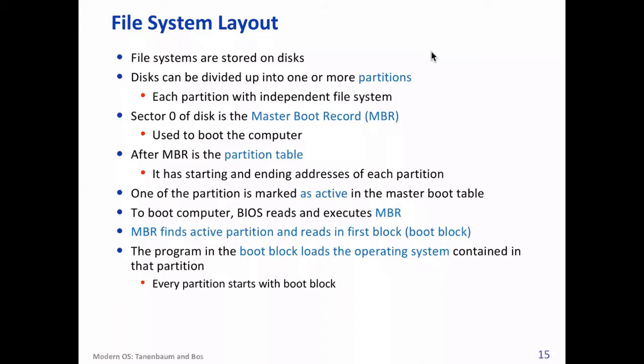The master boot record has certain information from which the system can find out which OS to boot. Suppose your machine has three operating systems: two versions of Linux, and then Windows. The master boot record of the hard disk will know which OS has to be booted up. So that is basically used to boot the computer.